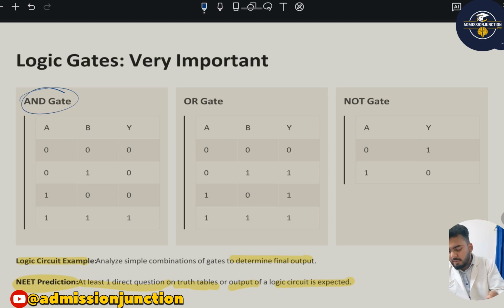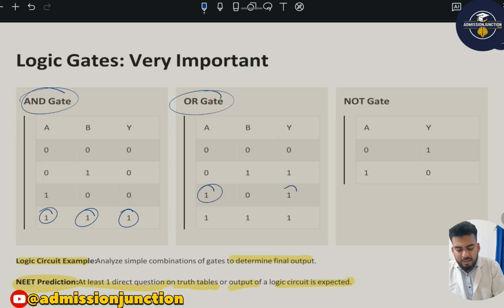AND gate: both inputs have to be 1 to get a 1. For OR gate: any one input has to be 1 to get a 1. And NOT gate is a completely opposite thing.